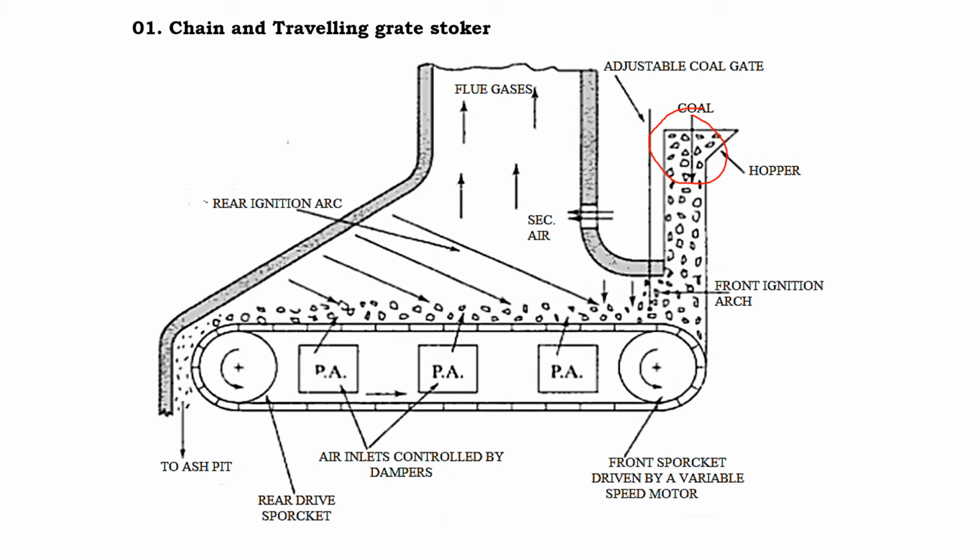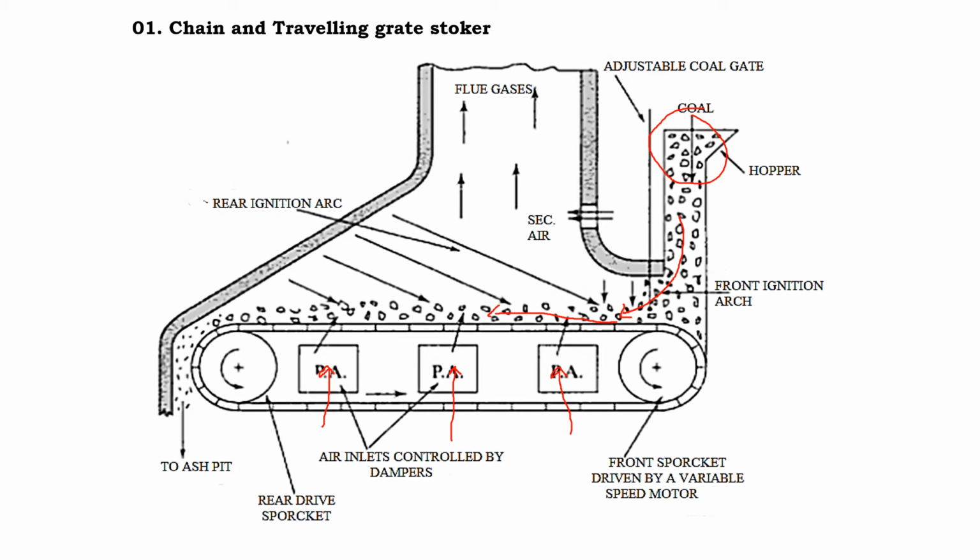Here is the chain system, which is driven by gears. As the coal comes and falls on this chain system, it starts moving. As it moves, we are supplying the primary air from the bottom. Here you can see PA refers to primary air. As the coal moves forward, we are supplying the hot air.